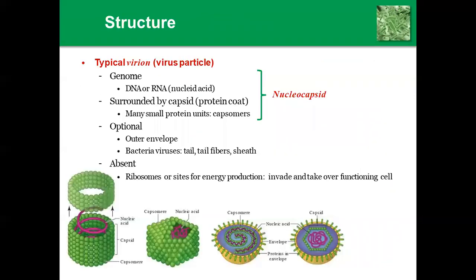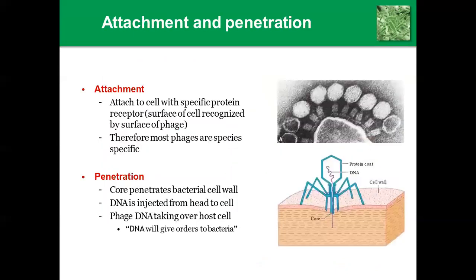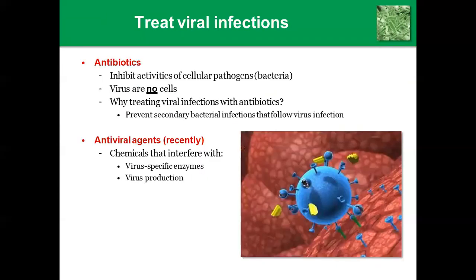Next, according to structure, they differ in having DNA or RNA nucleic acid, a protein coat, and they may or may not have an envelope. Ribosomes are absent, which would help produce food or energy. Classification is according to different specifications like DNA and RNA, shape of capsid, size of capsid, presence or absence of envelope, and type of host cell or disease produced. According to this, we have seen the general characteristics of viruses.